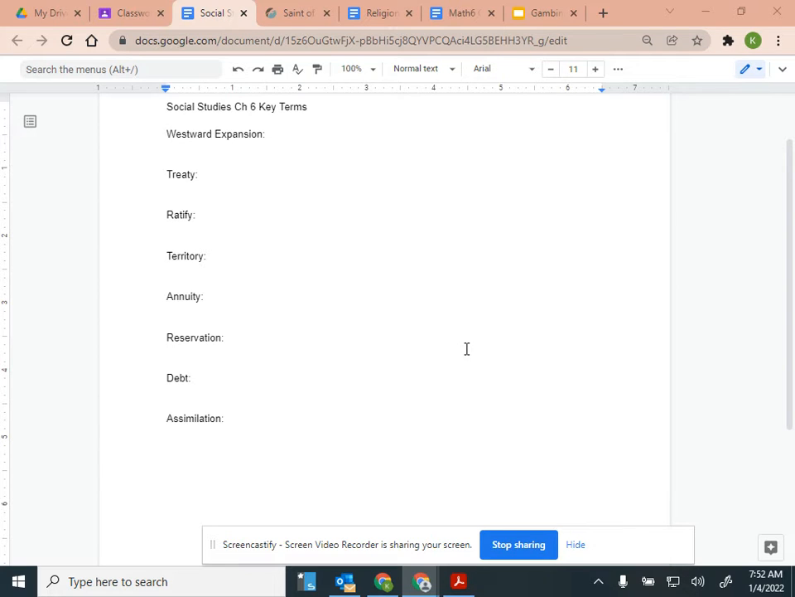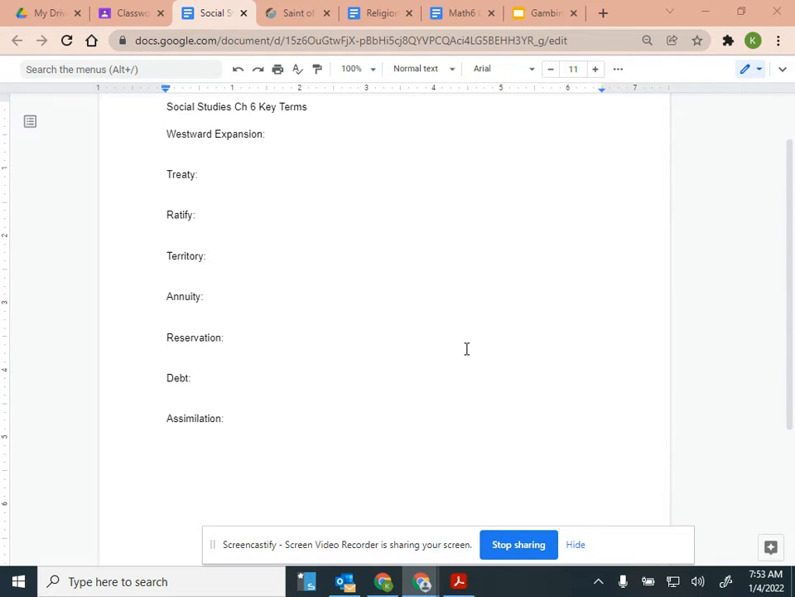What does it mean to ratify something, Paul? Yeah, to approve it formally. It's not just one person saying, yep, this is what we need to do. It's something that's approved by the leaders. It's a formal approval. What is a territory?